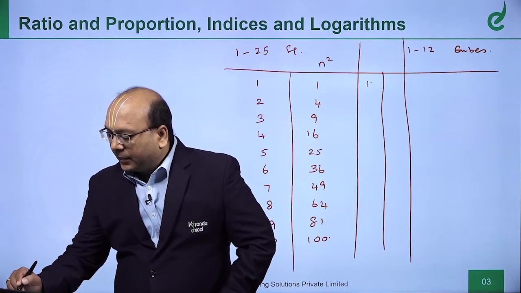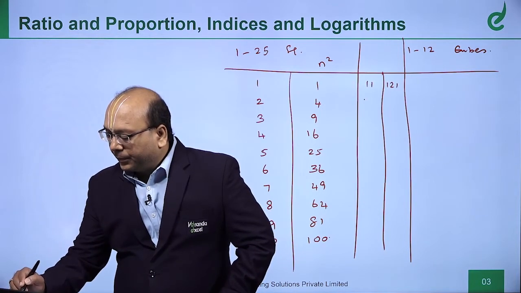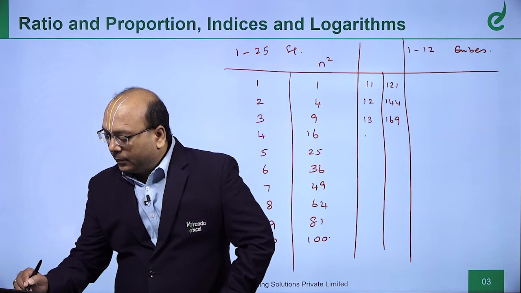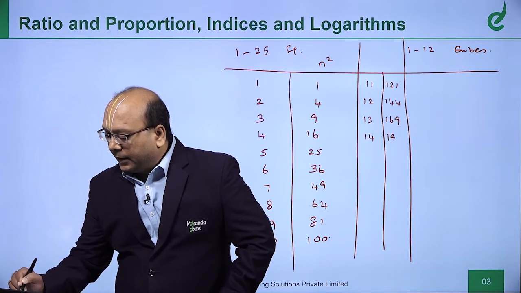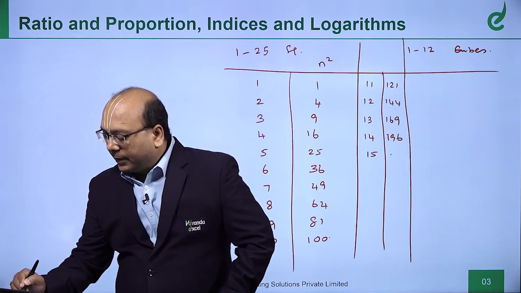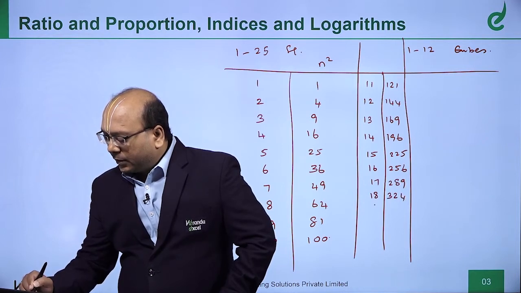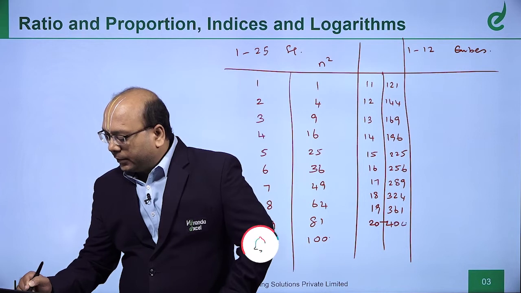And 11 square 121, 12 square 144, 13 square 169, 14 square 196, 15 square 225, 16 square 256, 17 square 289, 18 square 324, 19 square 361, 20 square 400.